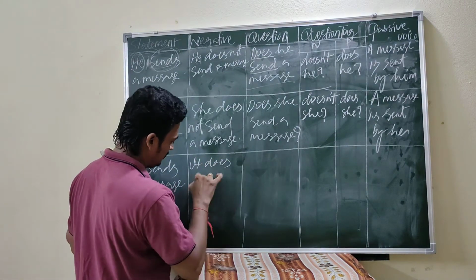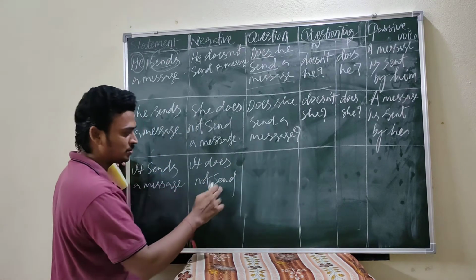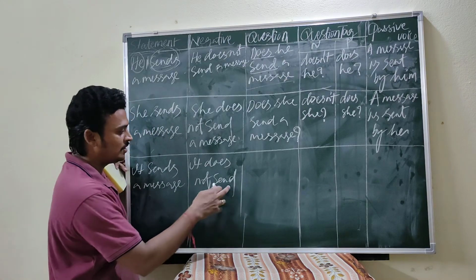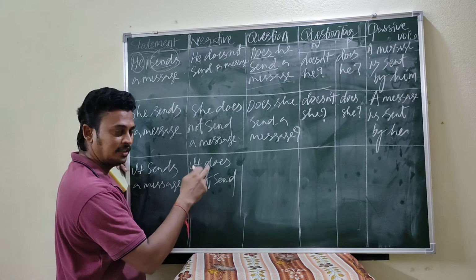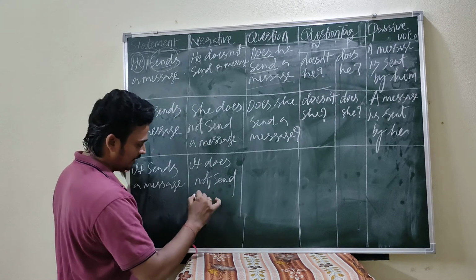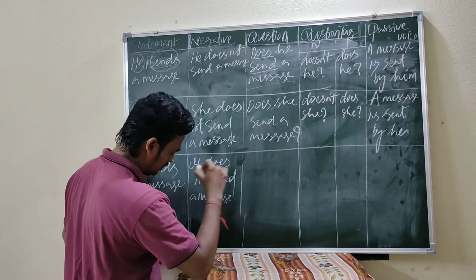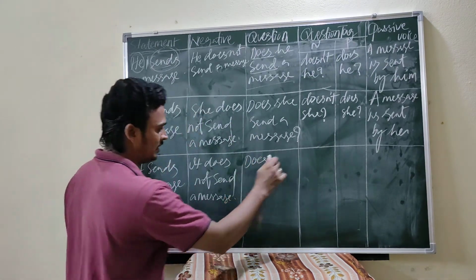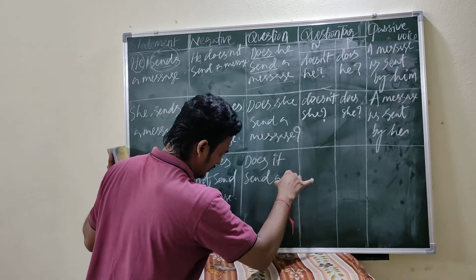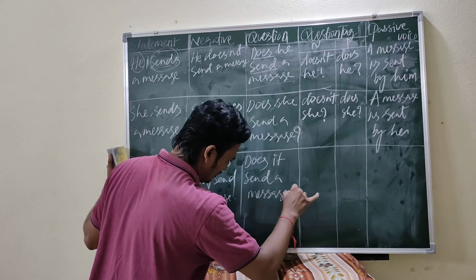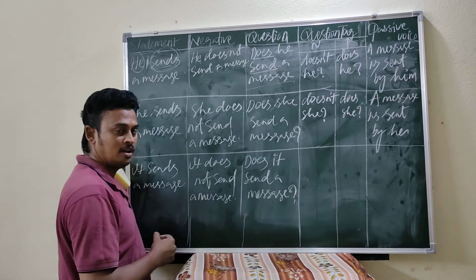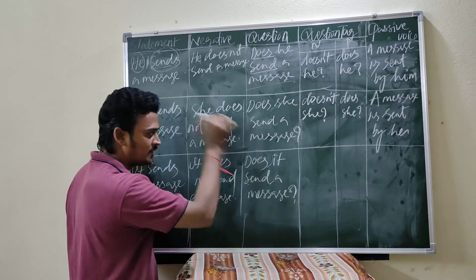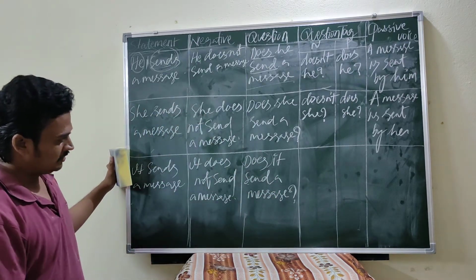It does not send. Not supposed to write yes here. Why? Because does. Already I told you do, does, did. After that V1. It does not send a message. Okay. And now the question. Beginning with a capital letter. Does it send a message? Question mark. This is a yes or no question. Don't add yes or es to the verb, because already I told you do, does, did. Always follow the V1 verb.